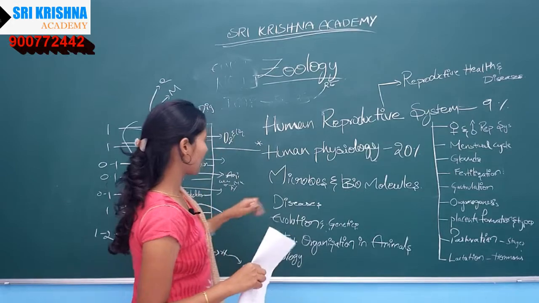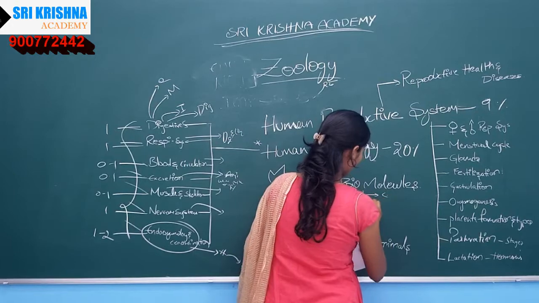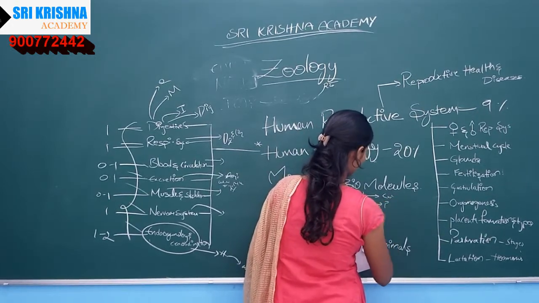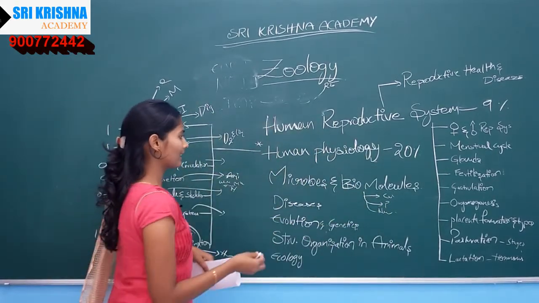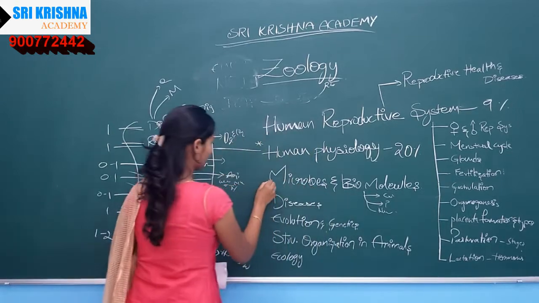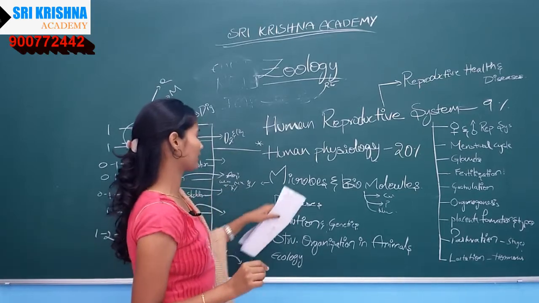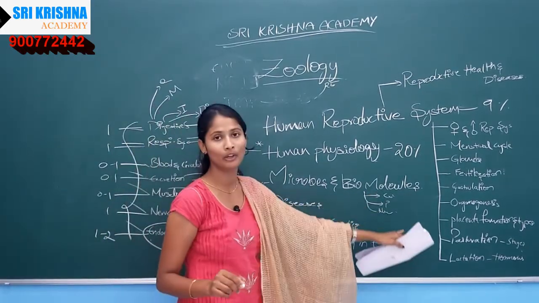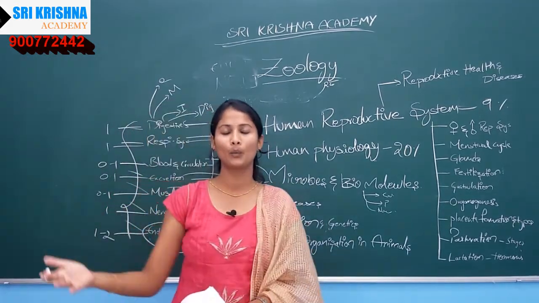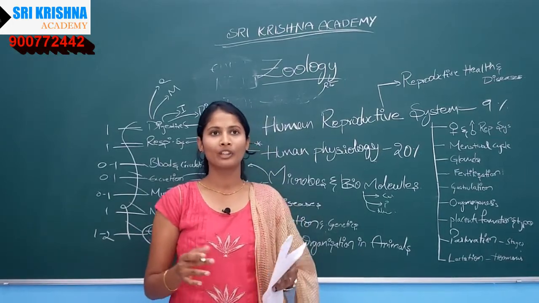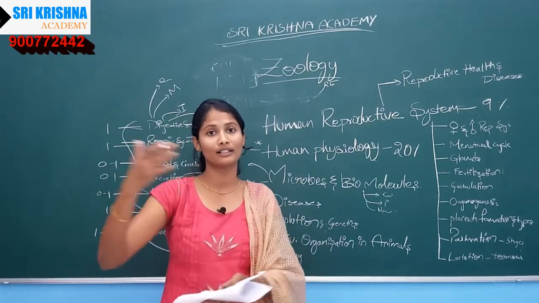And what is next? Microbes and biomolecules. Biomolecules include carbohydrates, proteins, okay, nucleic acids. From these topics, around 3 to 4% of the questions come from microbes and biomolecules. Like which organism causes which disease, or what is that particular organism that causes which disease.